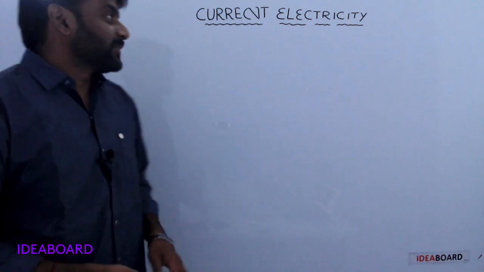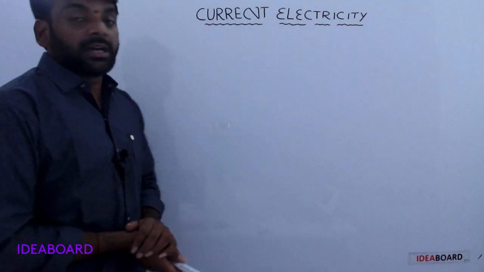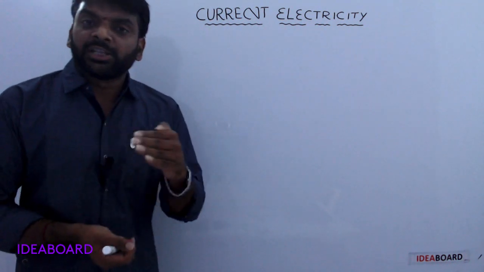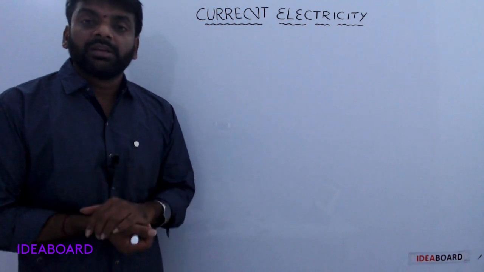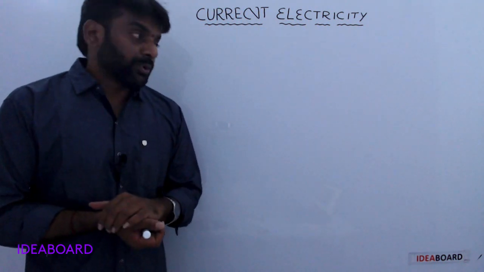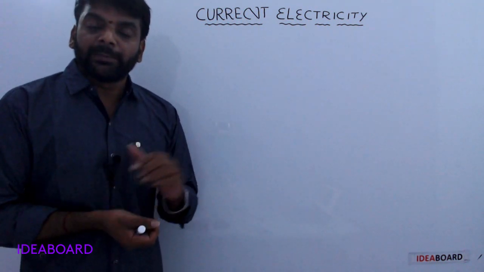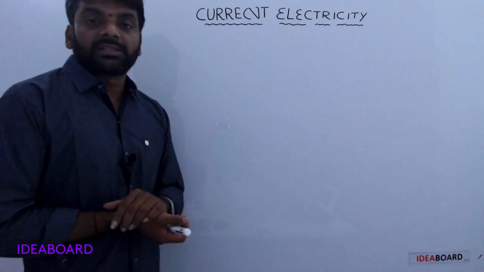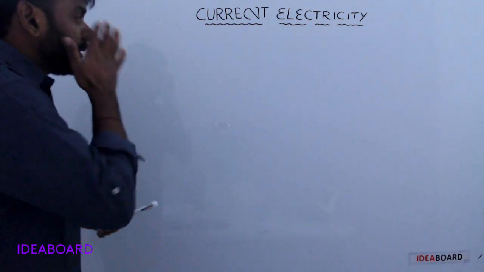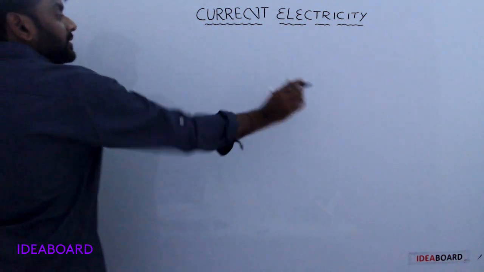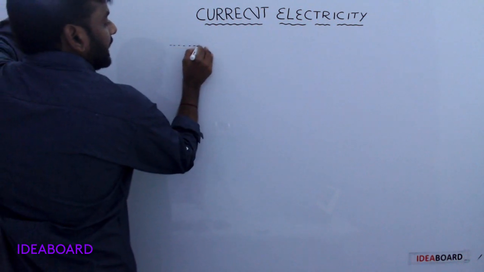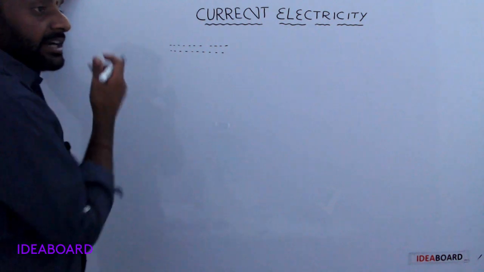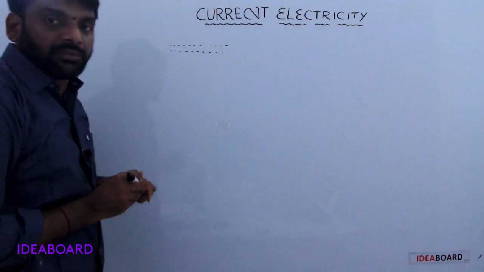Hi students, today our new chapter is current electricity. We already discussed that a charged particle at rest produces an electric field in the previous chapter. In this chapter, charged particles are in motion. You know that the flow of water in a river constitutes the current of water.